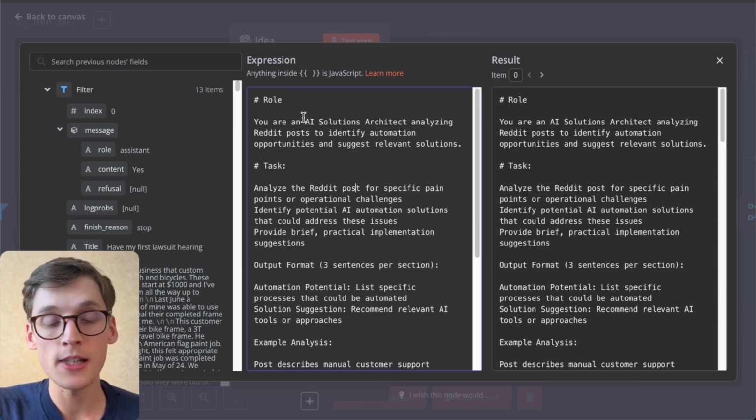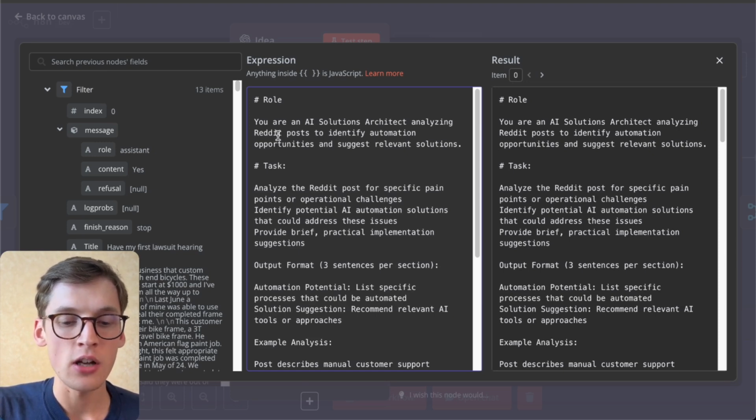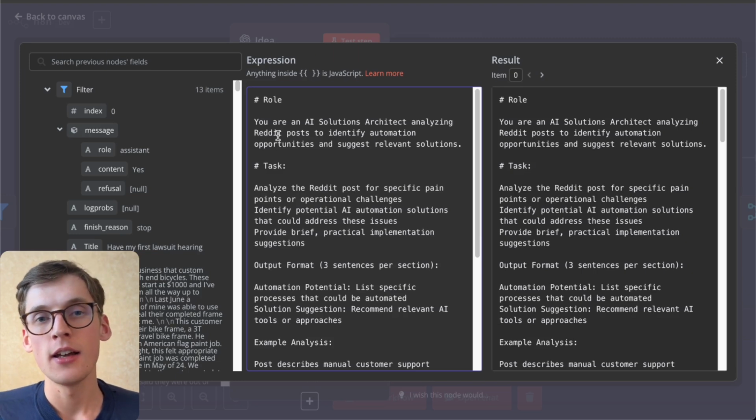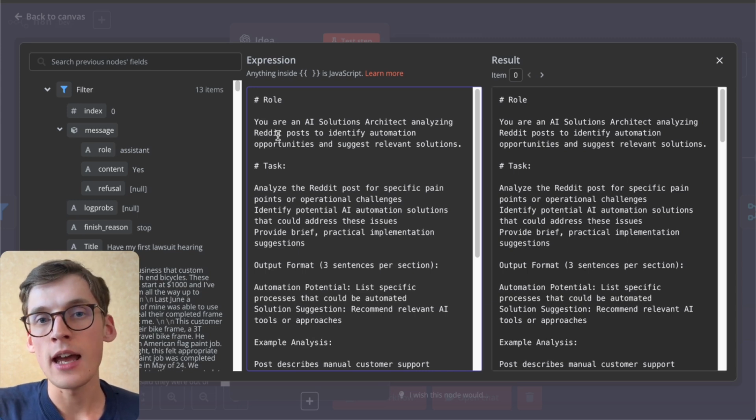The prompt itself says, hey, you are an AI solutions architect analyzing Reddit posts to identify automation opportunities and suggest relevant solutions. That's why I'm inserting AI automation, because I'm an AI automation agency owner, so I want to provide some AI solutions. Of course, you would adapt it to your own context or your own features you would like to have.